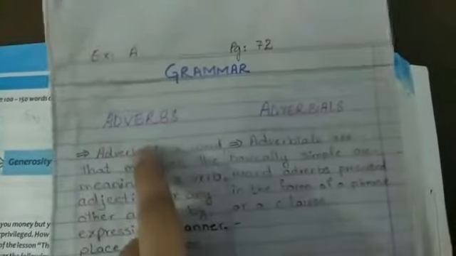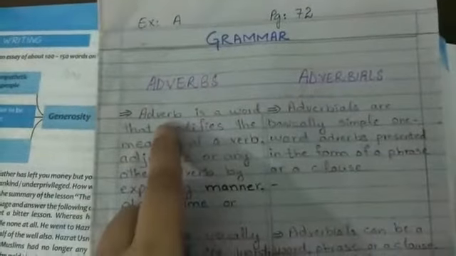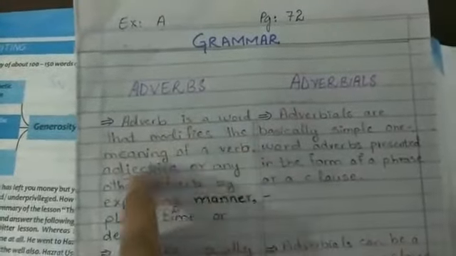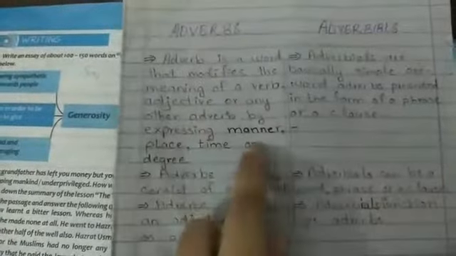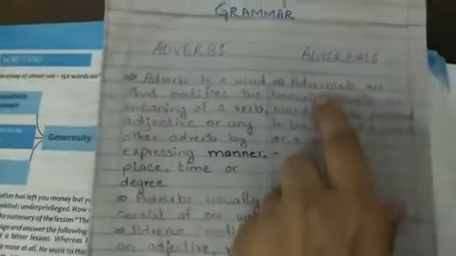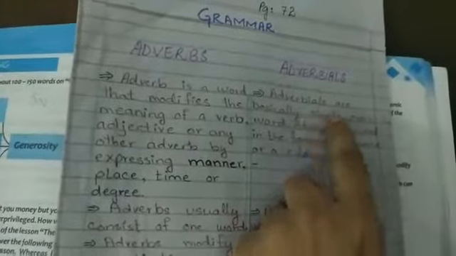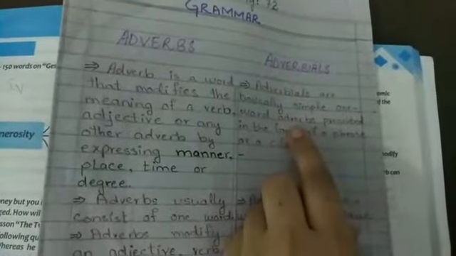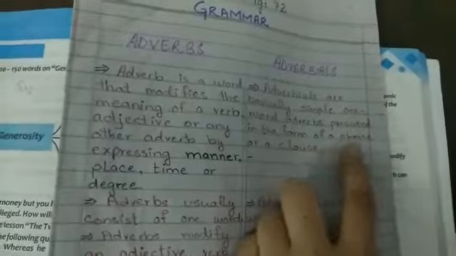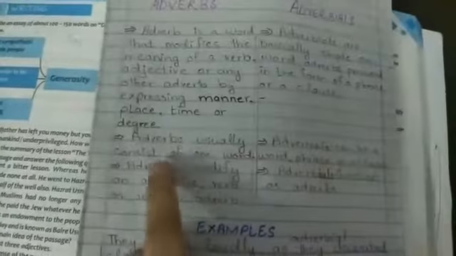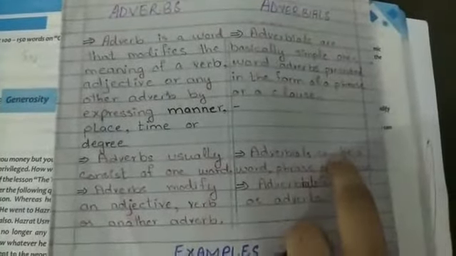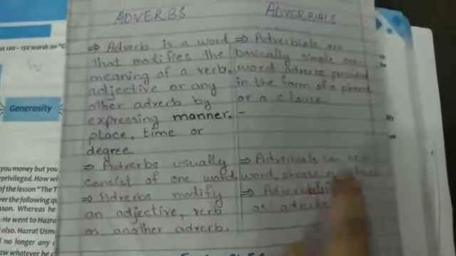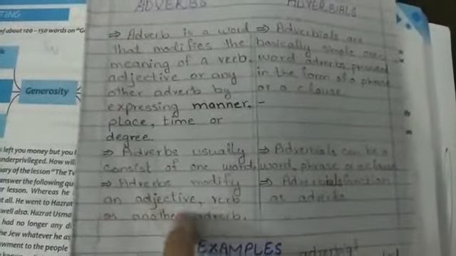Exercise A, page 72, adverbs and adverbials. Just have a look. An adverb is a word that modifies the meaning of a verb, adjective or any other adverb by expressing manner, time, place or degree. Whereas adverbials are basically simple one word adverbs presented in the form of a phrase or a clause. Adverbs usually consist of one word. Adverbials can be a word, phrase, or a clause. Adverbs modify an adjective, verb, or another adverb.